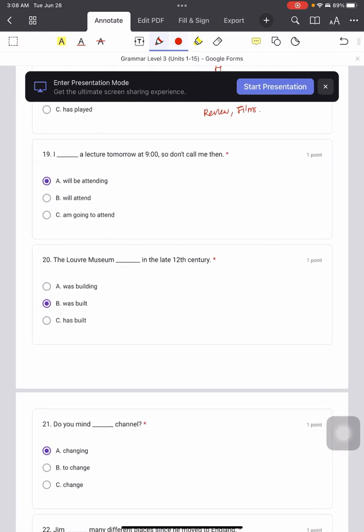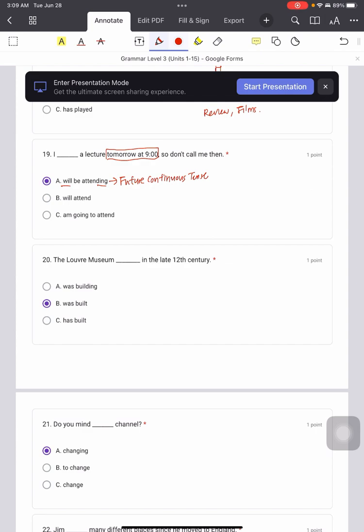Now 19. I will be attending a lecture tomorrow at 9, so don't call me then. Okay, what is the key word here? Tomorrow at 9. Why do we use will be attending? Will be attending, this one is future continuous tense. Because we have ing, continuous, and we have will, so this is future continuous tense.